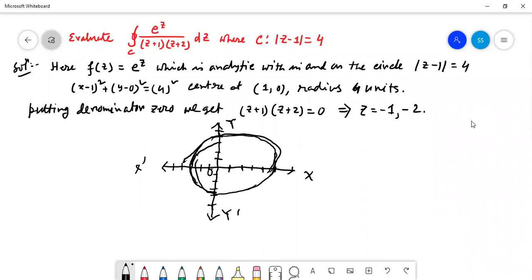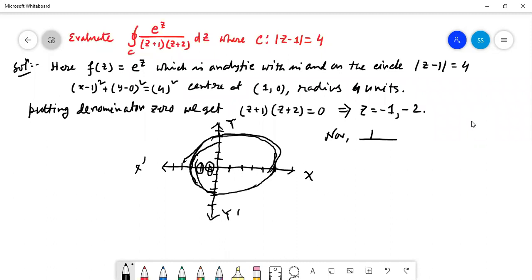Now the point z equal to minus 1, that is (minus 1, 0). This is one point, and (minus 2, 0) is another point. So both of the points are interior points. Is it clear? Both of the points are interior points.